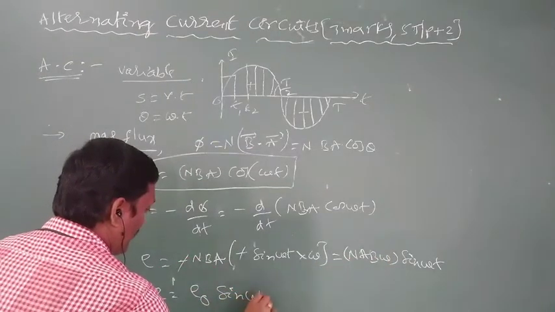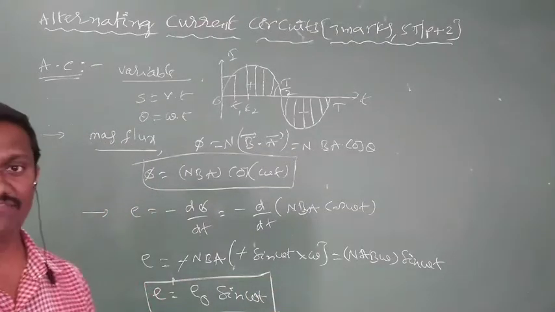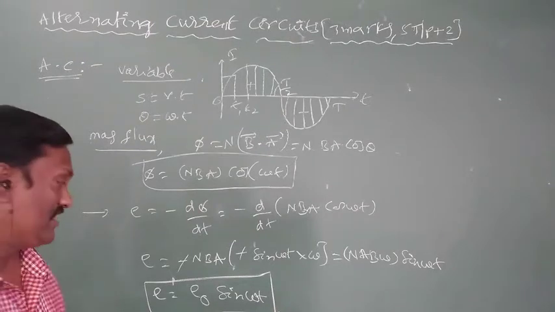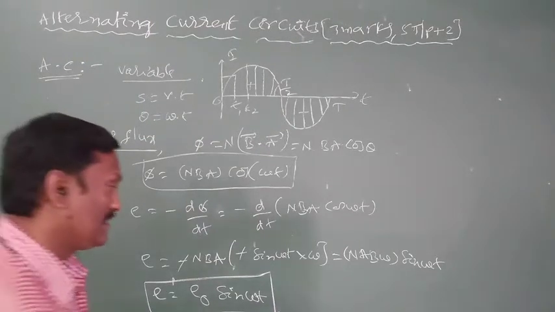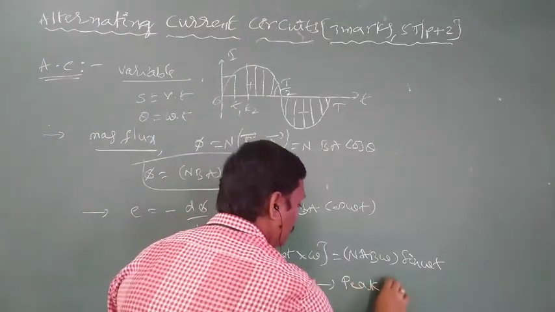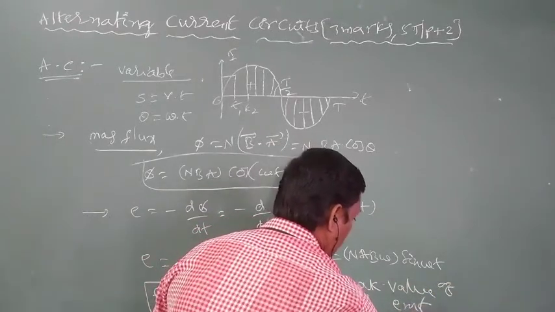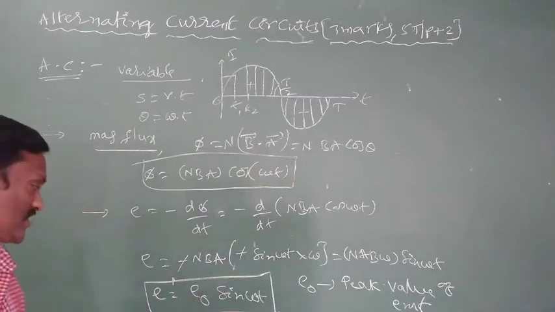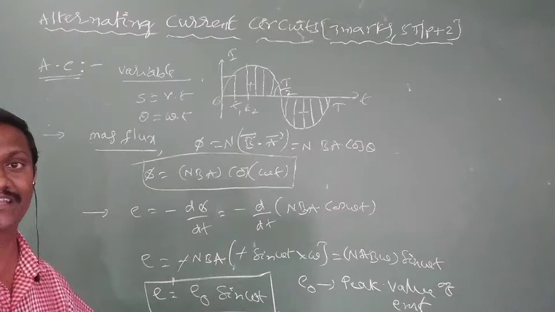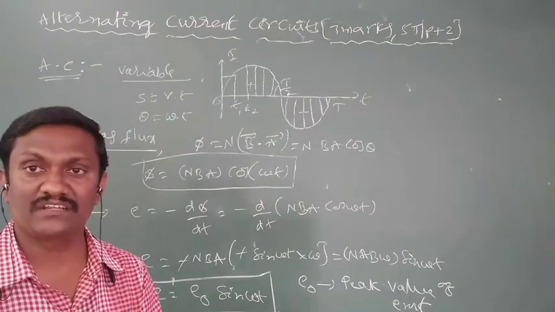So the expression for alternating EMF is E equals E naught sin omega t, where E naught is called the peak value of EMF. So alternating EMF is sinusoidal, periodic, and variable in nature.